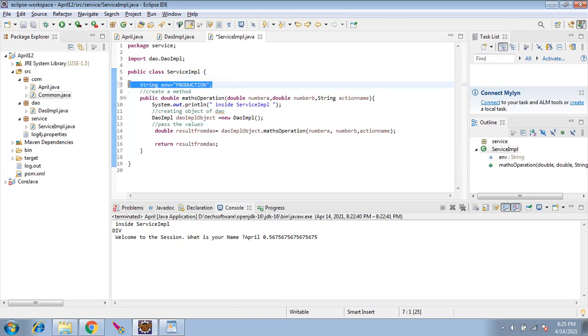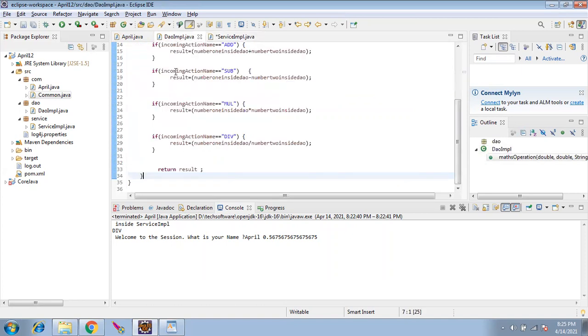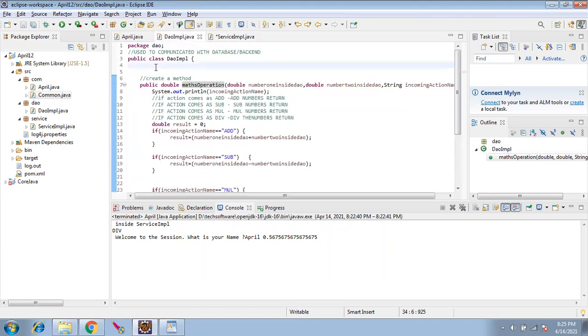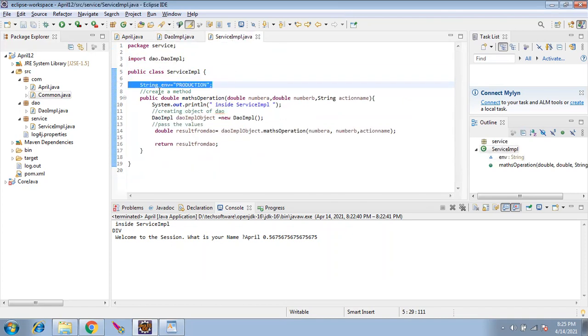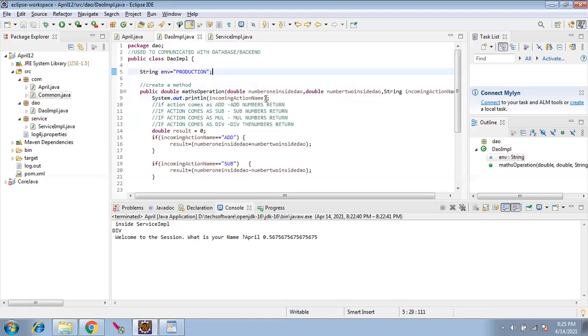Same way, I'll go to the DAO class and create one variable as production. This is a perfectly correct syntax. Now, if I give sysout, I can print and see what is there in the variable. I'll go here. Where is the sysout?